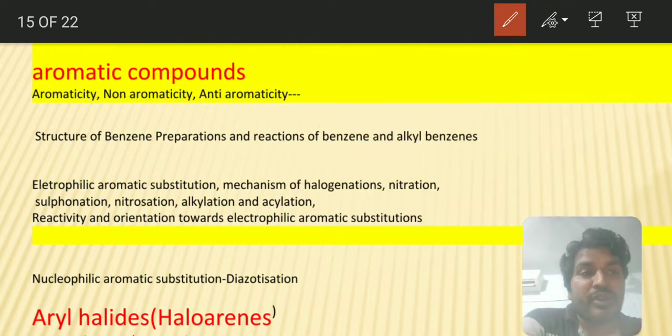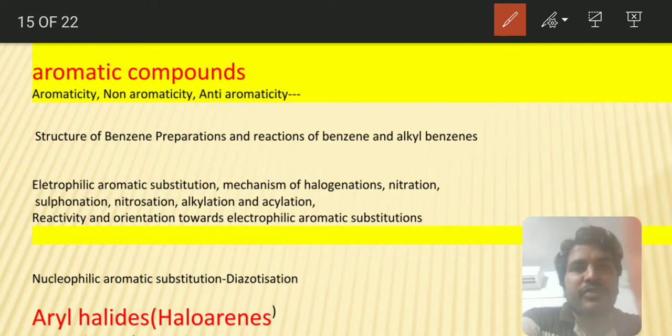Like that, direct formation of benzene reactions. Acetylene, when passed through a red hot copper tube, will form benzene. Like that, whenever n-hexane is there, it undergoes an aromatization reaction to produce the benzene ring. As I have told you, alkanes and alkynes are used as one of the reactions in the chain reaction. That's why it is an important thing.